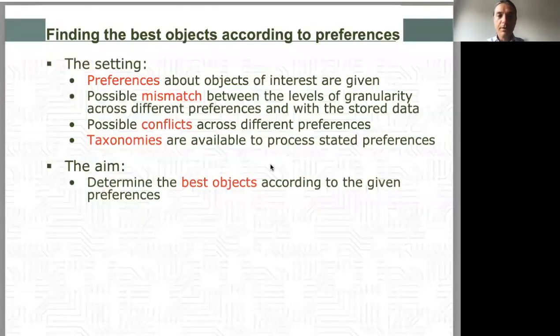The goal of this work is to lay the foundations for finding the best objects in a dataset according to given preferences. The context we have in mind considers values from taxonomic domains and preferences that may contradict one another. Preferences may be specified over values that are more generic than those in the dataset and may thus need to be propagated down to the objects of interest.